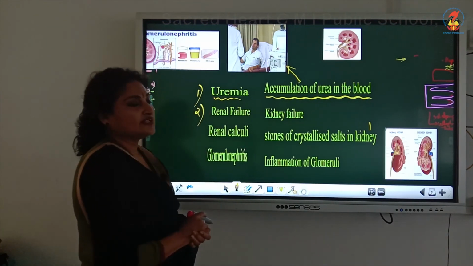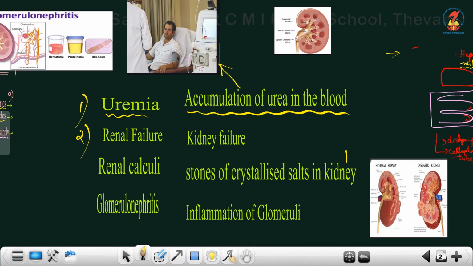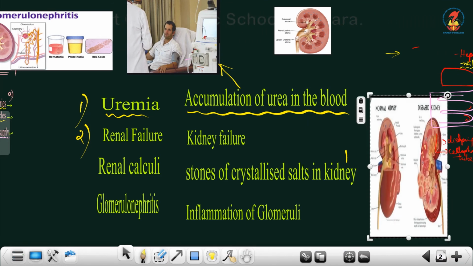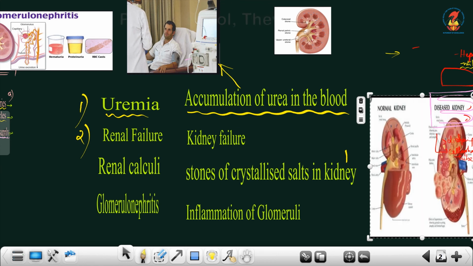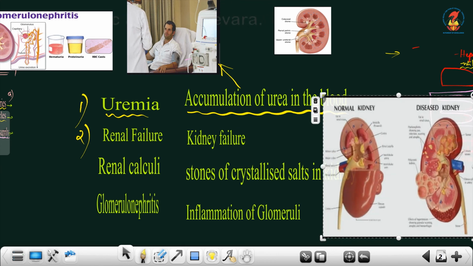Second, renal failure is a situation where the kidney totally fails, and this is the picture of a kidney which is completely diseased, and there is no alternative, only to go for a transplant. See, this is a diseased kidney. Look, diseased kidney. This is a normal kidney. So the only option is to go for a kidney transplant.